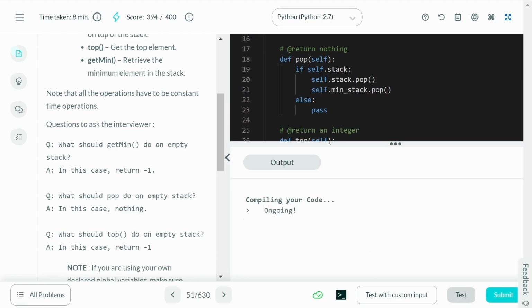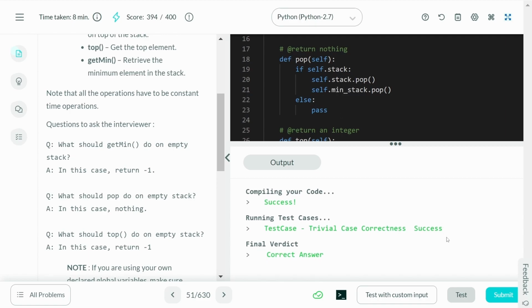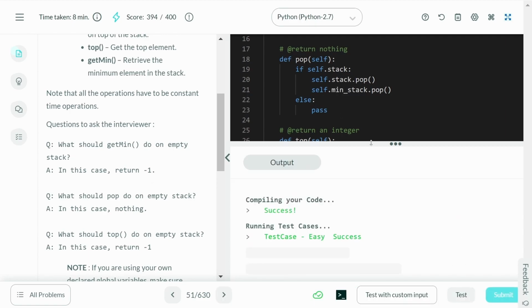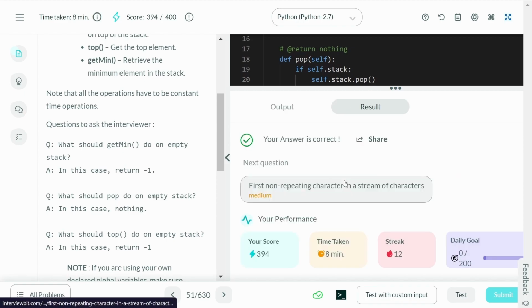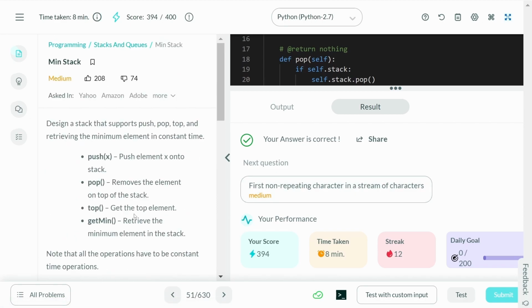All right, let's go ahead and test this out quickly. Looks like this is correct. So we'll go ahead and submit this. All right, we get it accepted. And this is it for the solution to the problem, min stack on InterviewBit.